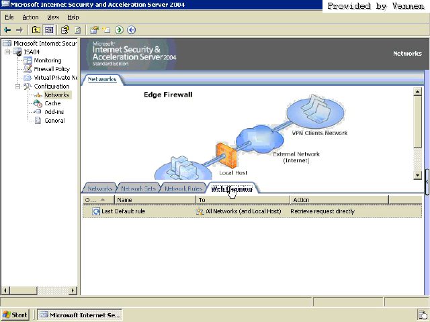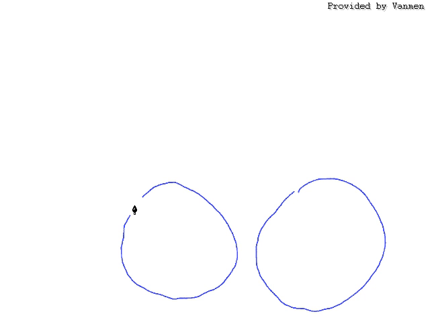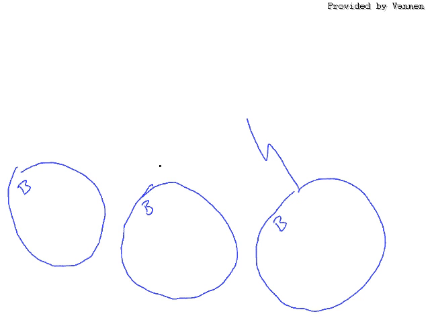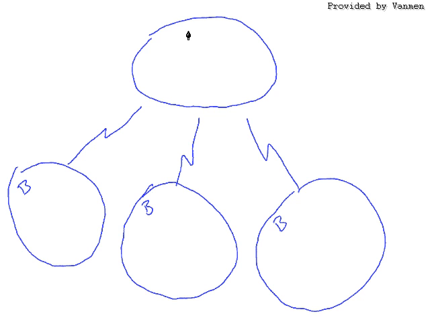Web chaining is useful in larger ISA server environments where we have maybe multiple branch offices going to a central location and then connecting to the internet. As a matter of fact, let me draw up a picture of this so you can see it. A situation where we're using web chaining might go something like this. I might have a few branch offices, let's say maybe 50 users or something. So I've got my branches, I'll just put B. Now all of these maybe have frame relay connections or private T1 lines or something like that, going all to a centralized location. I'll put a C there.